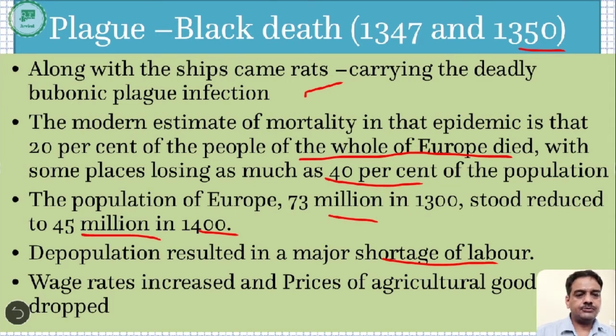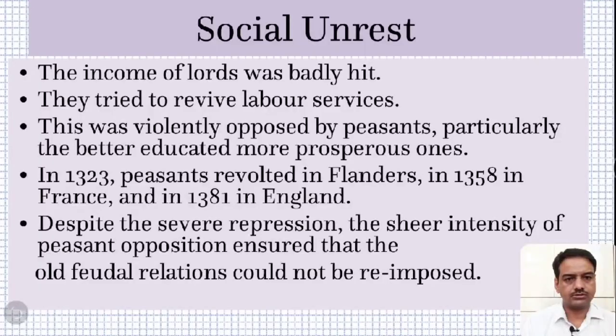Wage rates started increasing because the people were fewer and the demand for labor was high. As a result, the price of labor increased twice or thrice, and prices of agricultural goods started dropping because there was less demand for eatables, because people were not there to purchase them. So agricultural prices started declining and wage rates started increasing, and that led to less income for the lord as well as the clergy.